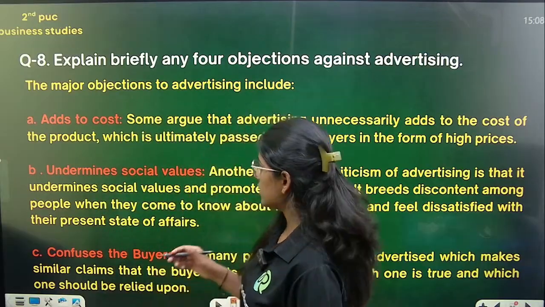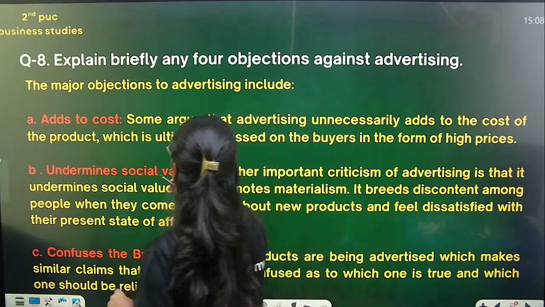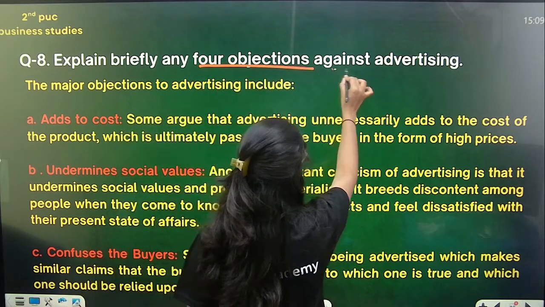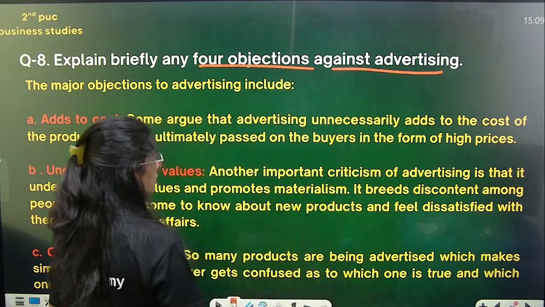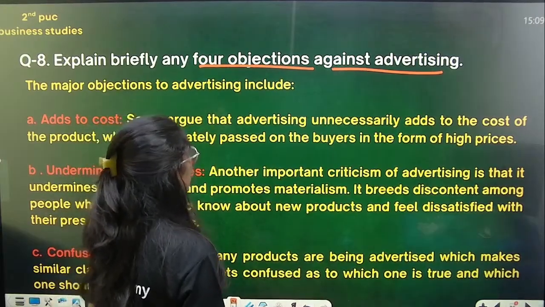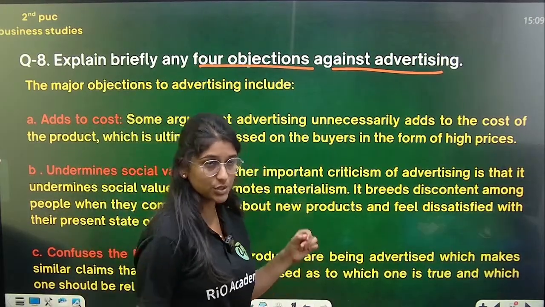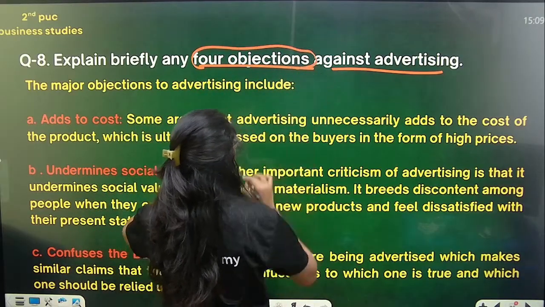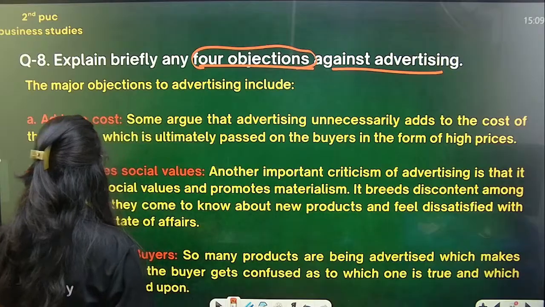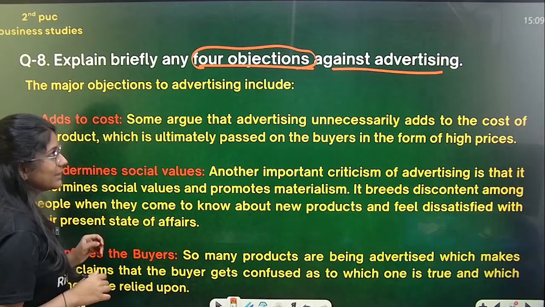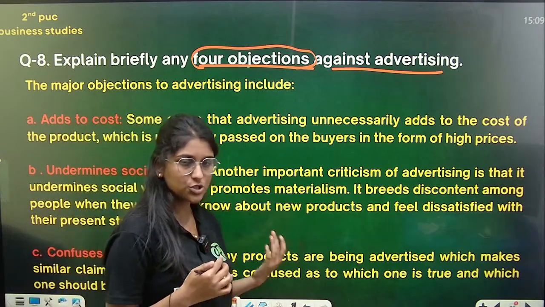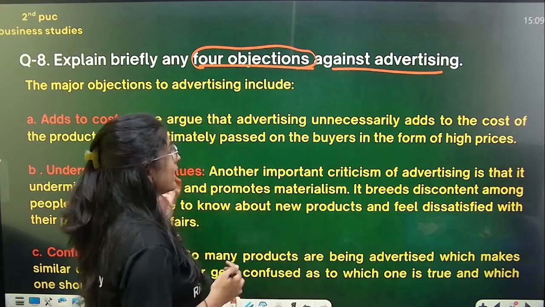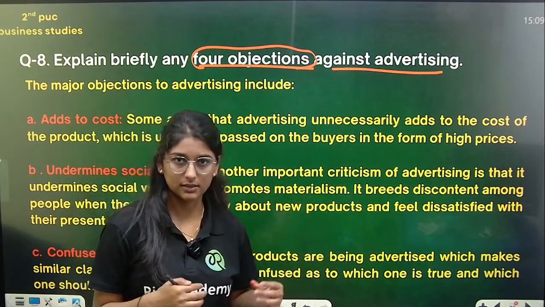In the 4 marks questions, the 8th question is: explain briefly any 4 objections against advertising. So they have asked a question on advertising. This is again an important question. They are asking you 4 objections against advertising. Most of the people say these are the disadvantages. Basically, objections you can say is nothing but the demerits, you can say that here.